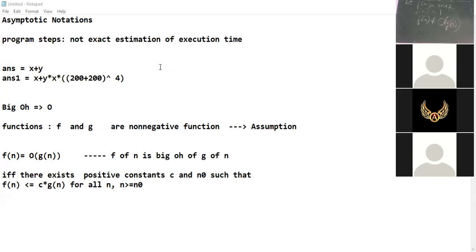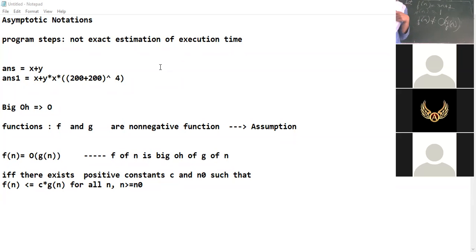Okay. So when we come to computing programs, in a program, generally the n which we are talking about is the number of iterations in the program or the number of recursions in the program.